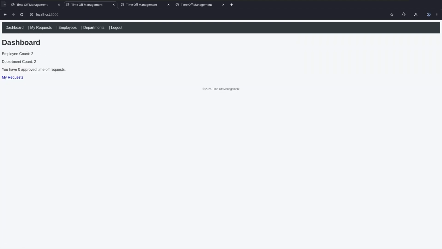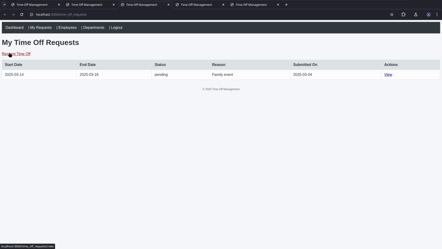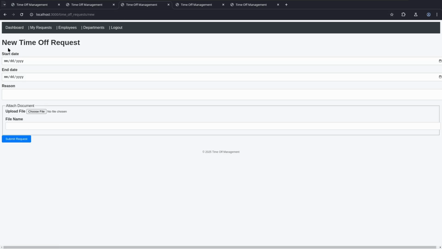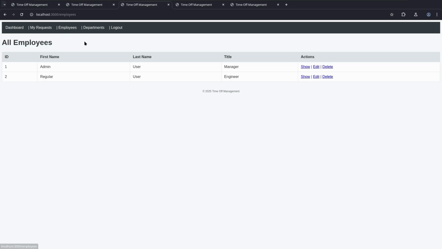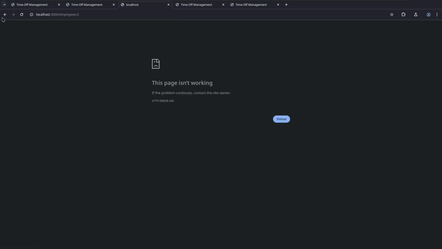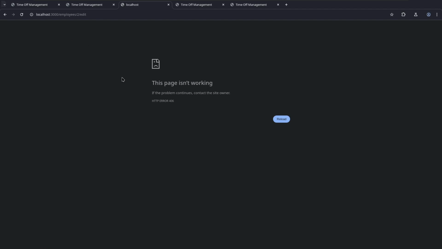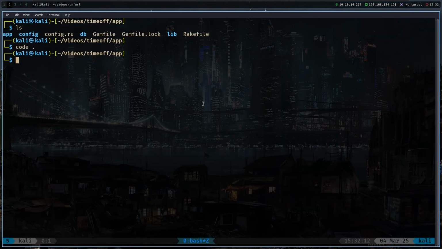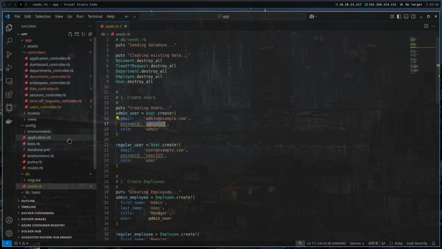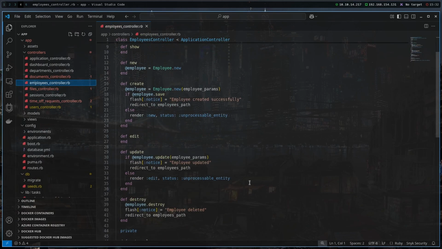We have the dashboard, it says employee count 2, we can go to my requests, going to here, request TimeOff. We can see that we can make a request to TimeOff. Then we have employees. We can edit the employees, we can show them. It's not loading for us, this page, for some reason. We can also edit. It is not loading for us either. Probably if we would take a look at the source code of the employees controller.rb, probably this works.